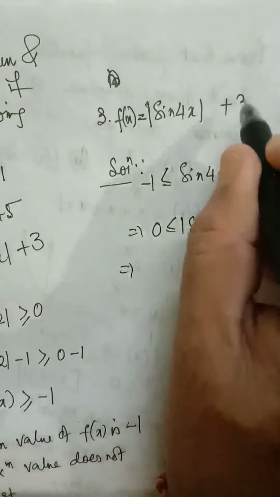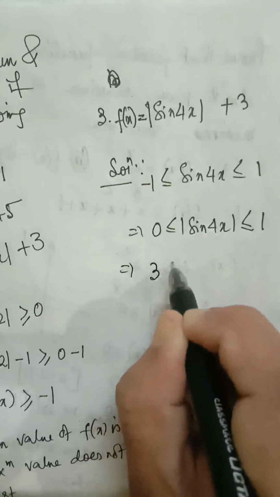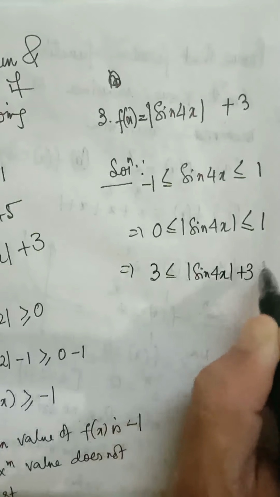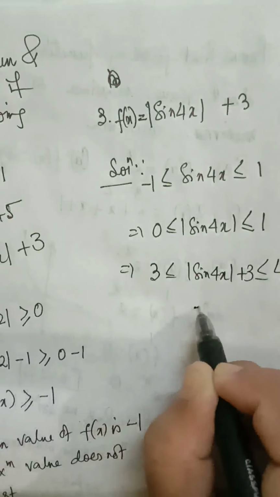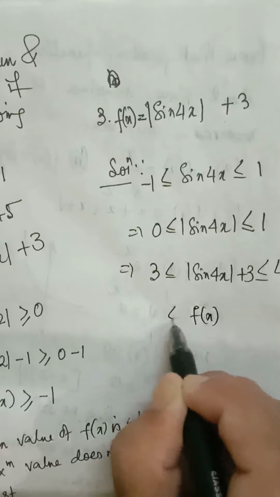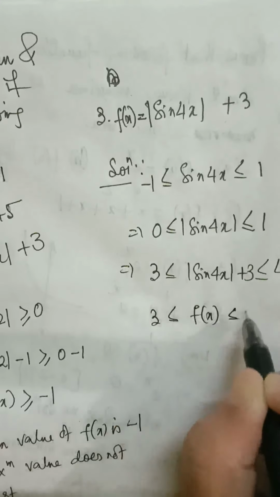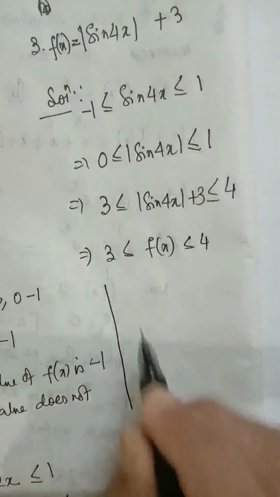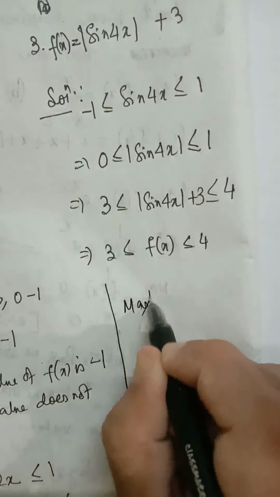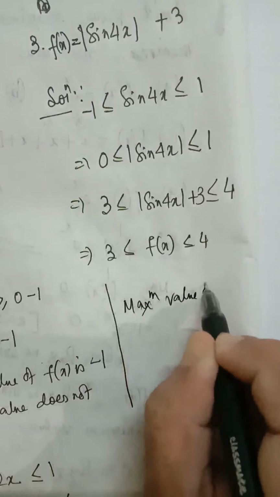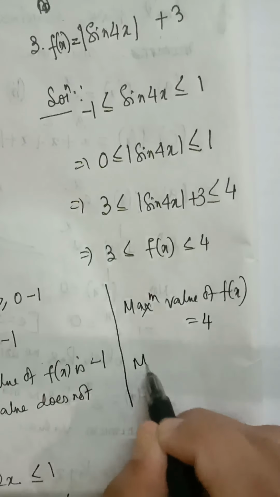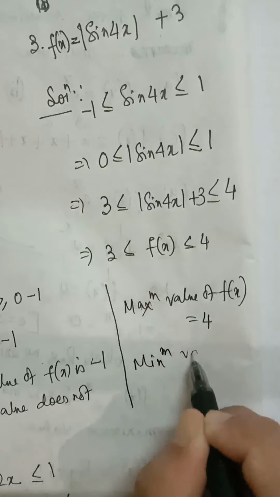Now adding 3 to all the sides, 0 plus 3 is 3, and modulus of sine 4x plus 3 is less than or equal to 4. So f(x) lies between 3 and 4. So the maximum value of f(x) is 4, and the minimum value of f(x) is 3.